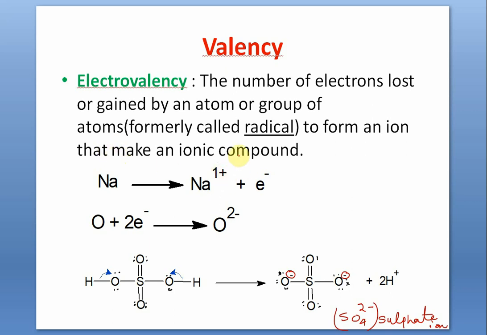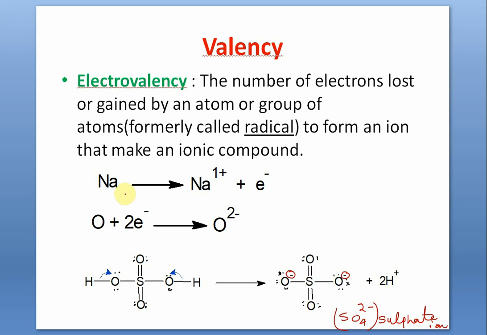Previously, we were calling them radicals. Acid radicals, basic radicals. So this radical term is misleading now because radical has a different meaning. So let us refrain from addressing these polyatomic ions or even monoatomic ions as radicals. At least let us not do that. Let us change our habit of saying acid radicals and basic radicals. We can say positive ions and negative ions. We can say acid parts, basic parts, not radicals.